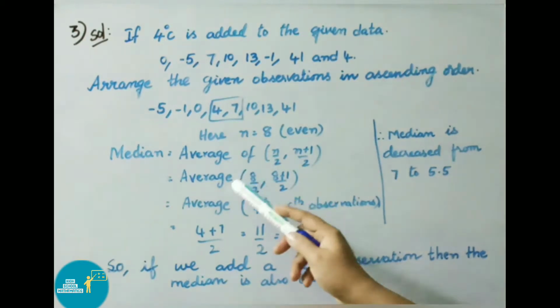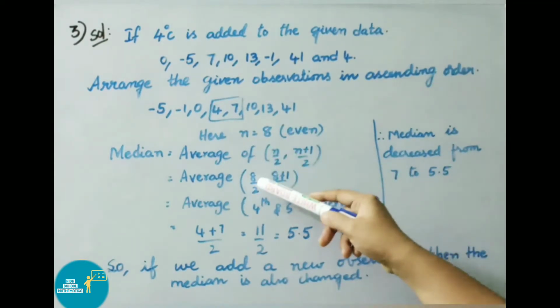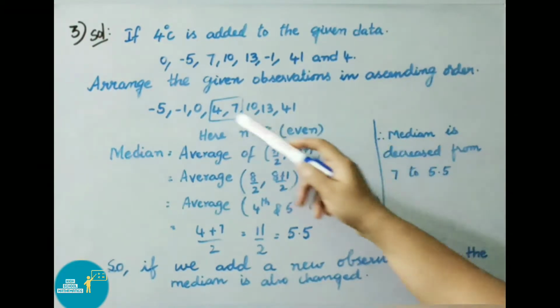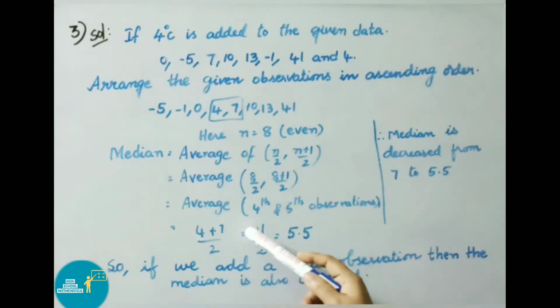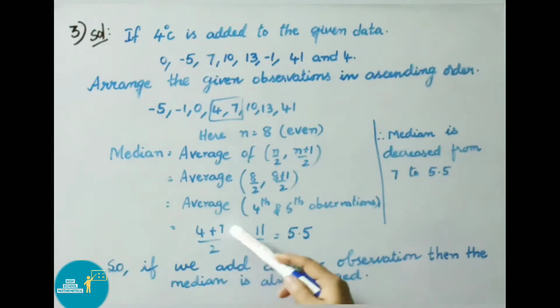Then median is the average of the n by 2 and n plus 1 by 2 observations. Here n is 8, so write 8 by 2 and 8 plus 1 by 2. That is the average of 8 by 2, meaning the 4th observation, and 8 plus 1 means 9, 9 by 2 means 4.5, approximately the 5th observation. Therefore, we have to take the average of the 4th and 5th observations. From the given observations, the 4th and 5th observations are 4 and 7. So the average of 4 and 7 is 4 plus 7 divided by the number of observations, 2. That equals 11 divided by 2, that equals 5.5.